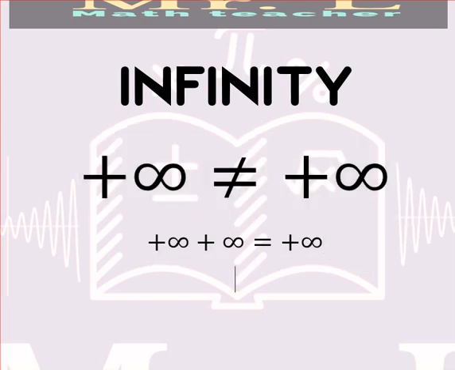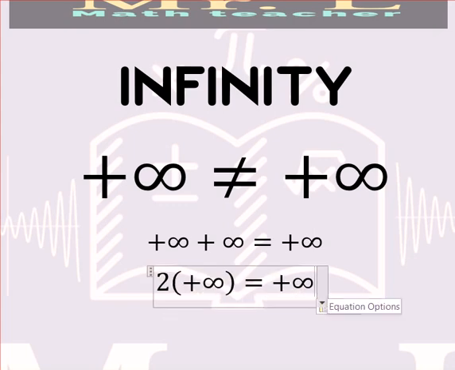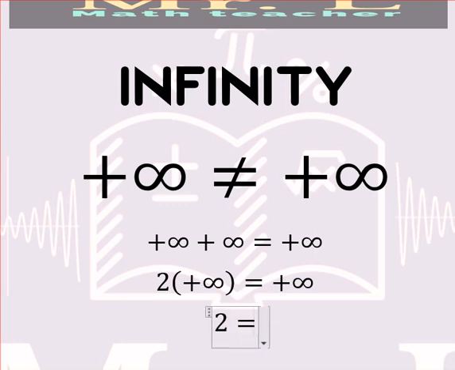Why? Because let us suppose that plus infinities are equal and they are measurable. Using this statement, I can say that 2 times plus infinity is equal to plus infinity. Then if you simplify infinity, because we claim that plus infinity is measurable, we will get 2 equal to 1, which is impossible. So guys, we need to understand the fact that plus infinity is different than plus infinity. Now let me start by giving some properties about adding infinities.